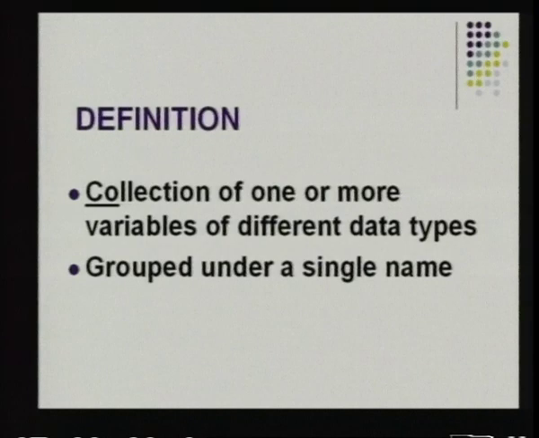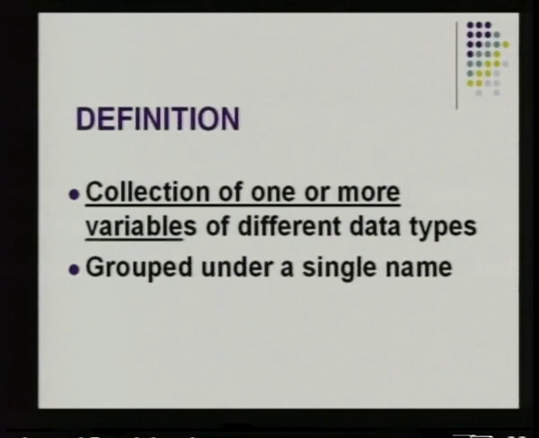So, when we come to the definition of structures, it is a collection of one or more variables of different data types. Now, if you see, the definition is somewhat similar to that of an array except for the last part of the definition. An array also holds one or more variables under a single name, but they should all belong to the same data type. Either all the variables should be integers, characters or float. That is the difference between an array and a structure. A structure also holds a number of variables, but they can belong to different data types.